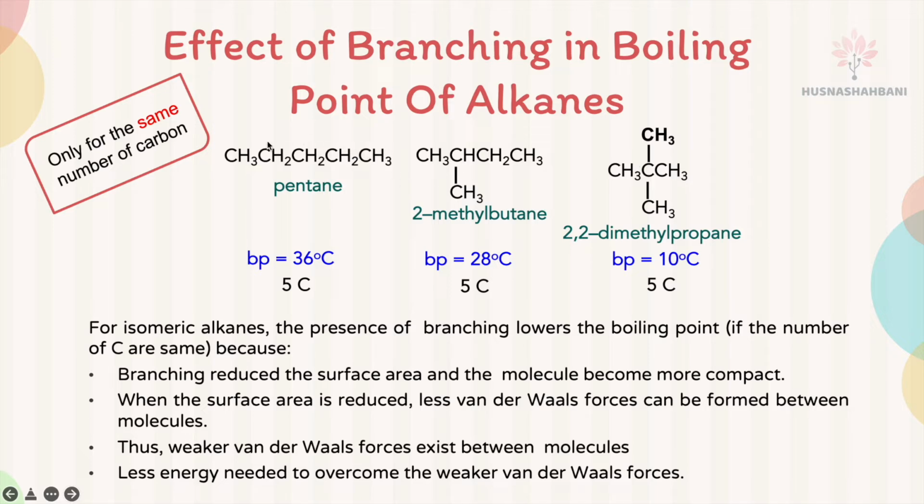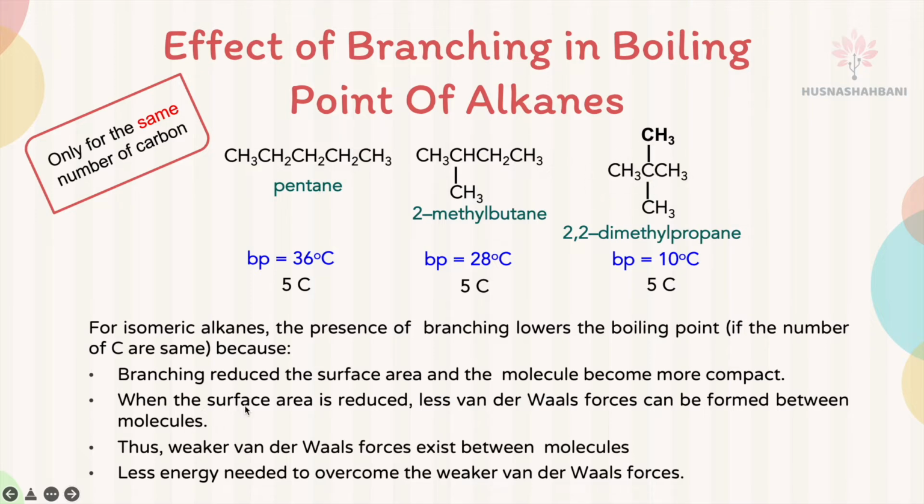This is because all this side is exposed, and all this carbon is exposed. But for this one, this carbon is blocked by this 1 branch. This carbon in the middle is blocked by 1, 2, 3, 4 branches, 4 carbons.